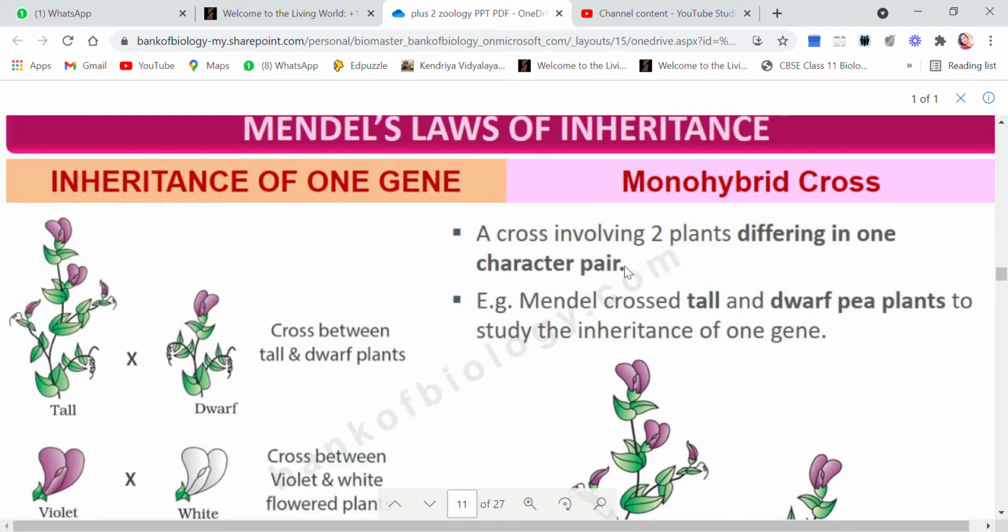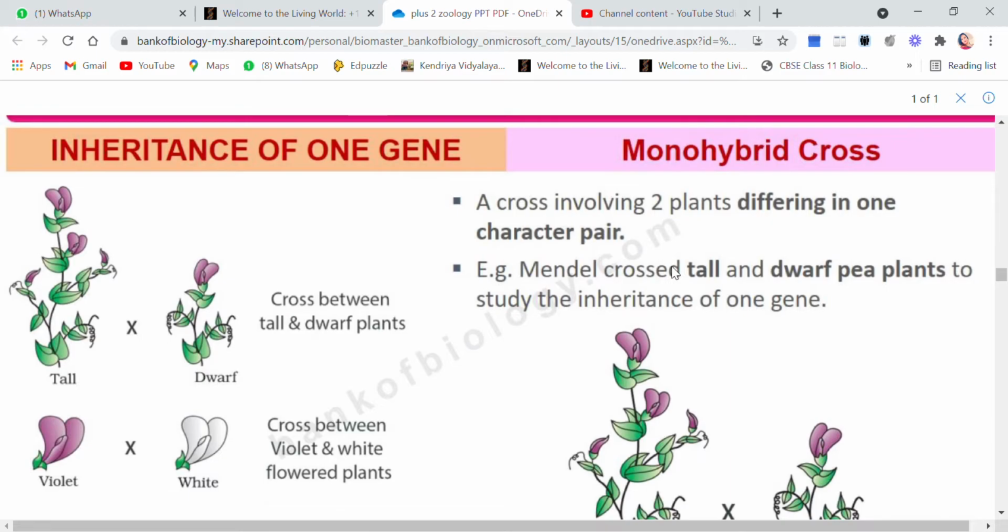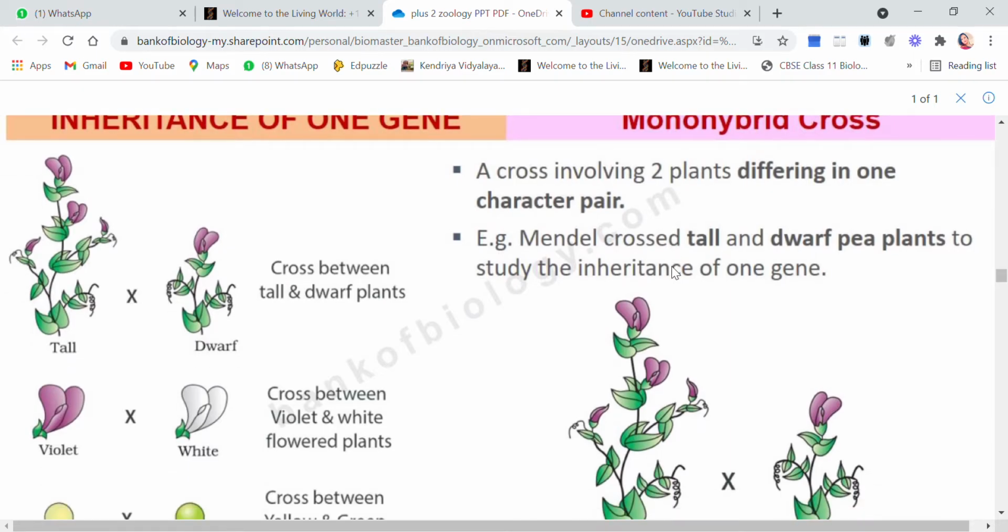We are only concerned about one single character. The plant could have many characters, but we are not bothered about the other characters. When we are studying only one character at a time, that type of cross is called a monohybrid cross, because we are only concerned about one character.